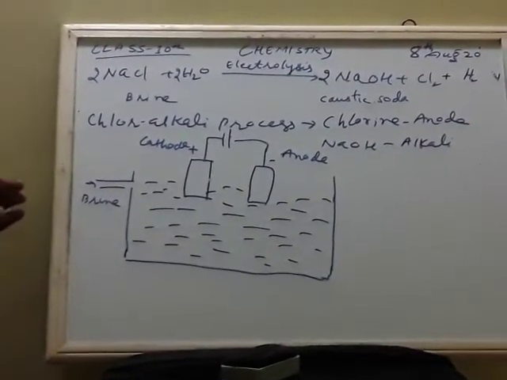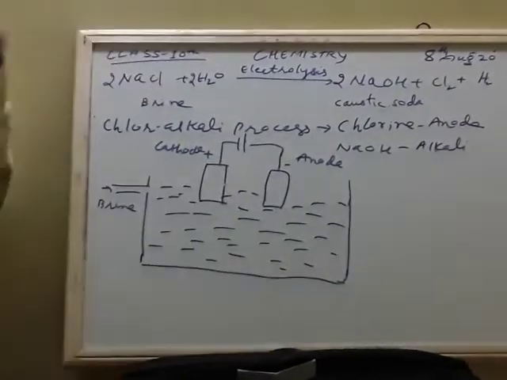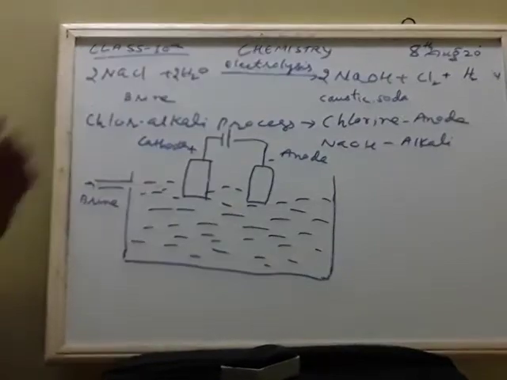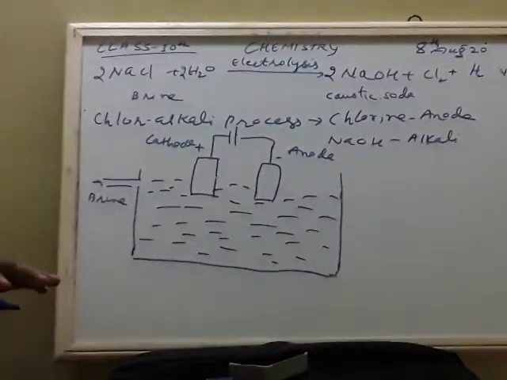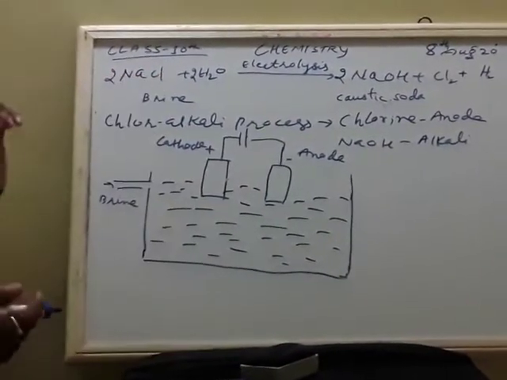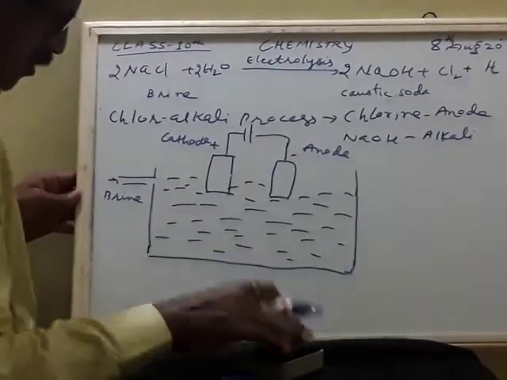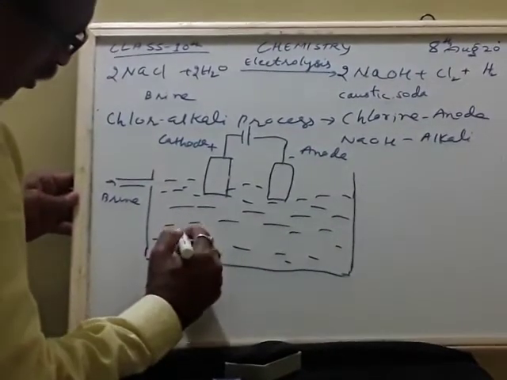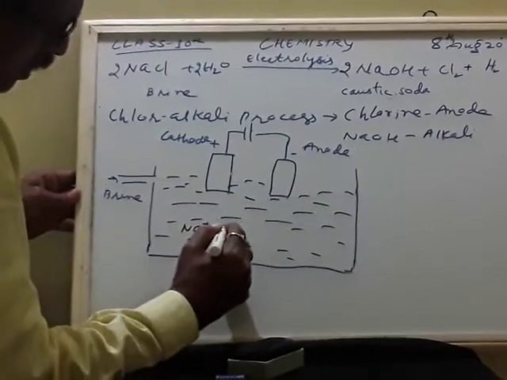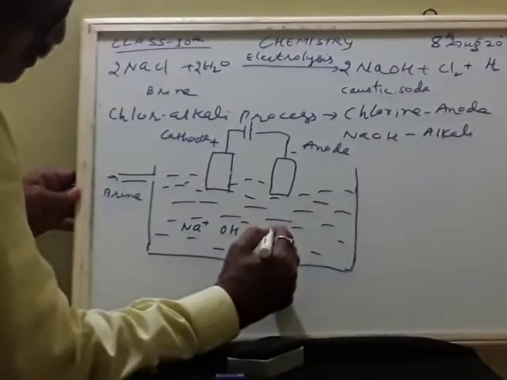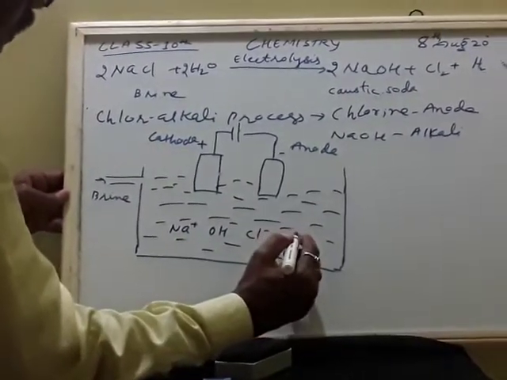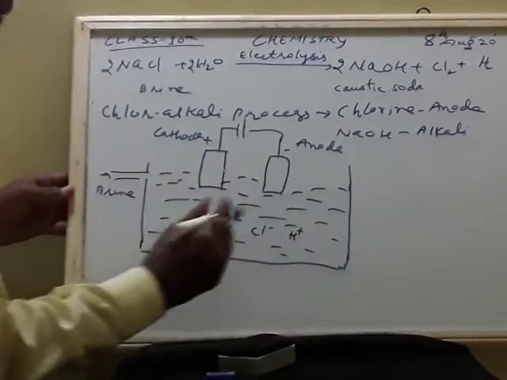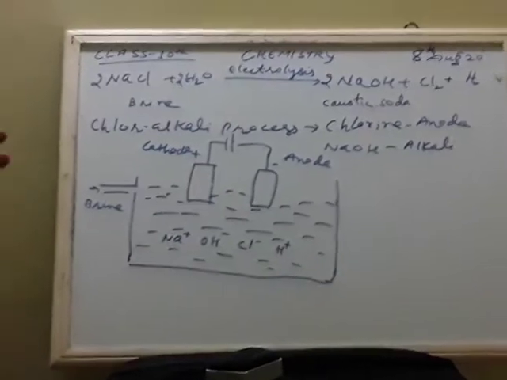So when you supply electricity, a reaction takes place and they all decompose. In this brine, when they decompose, what is formed? Sodium ions, OH ions, Cl ions, and hydrogen ions. They all are formed because they undergo electrolysis.